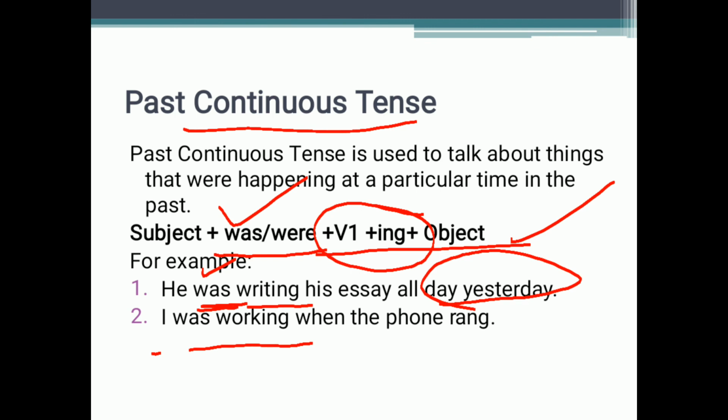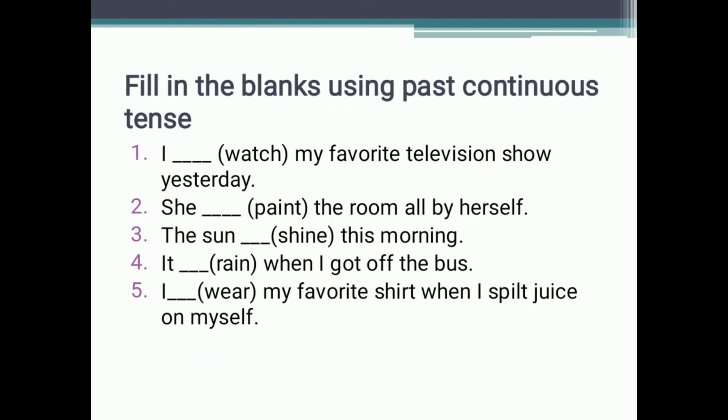Now for the past continuous tense, there are also some blanks given to us. As we can see, there are some words given in the brackets. What we have to do is, according to the subject, choose was or were, and then add ing to the words given in the brackets. Like in the first one, I dash watch my favorite television show yesterday. With I we use was. I was watching. Watch plus ing becomes watching, so I was watching.